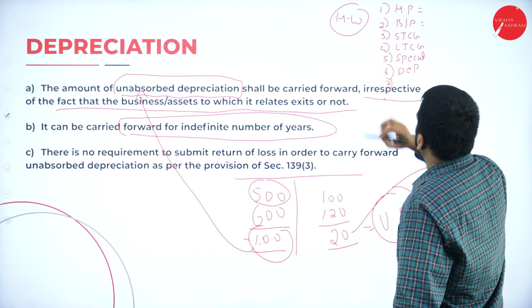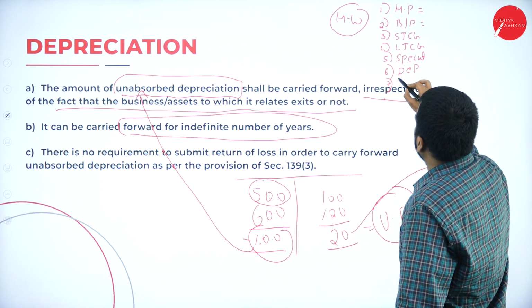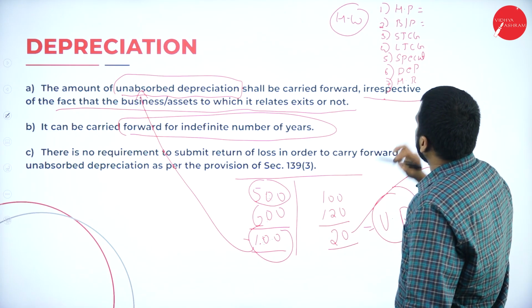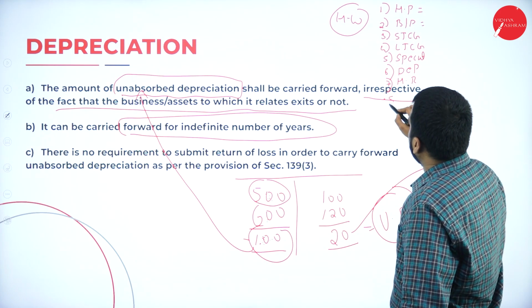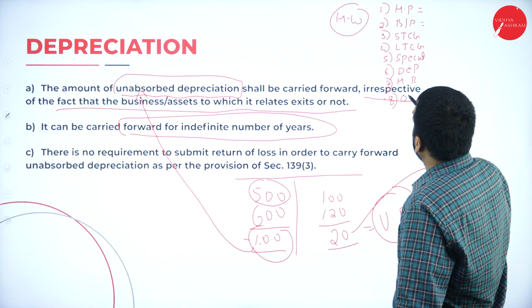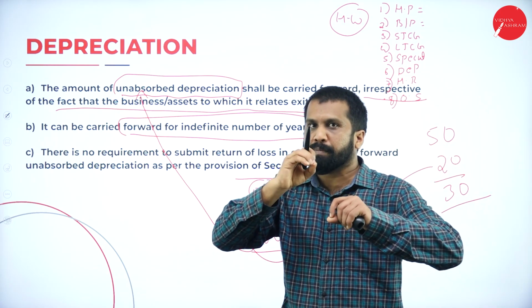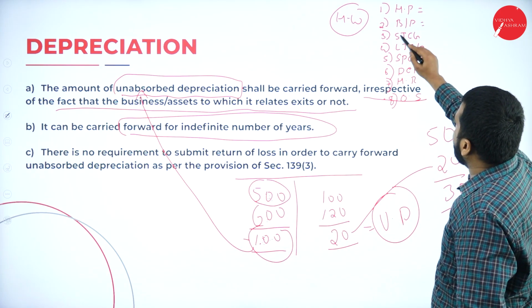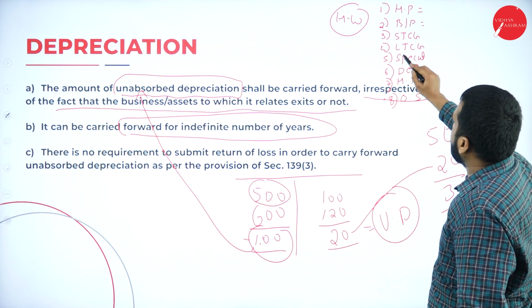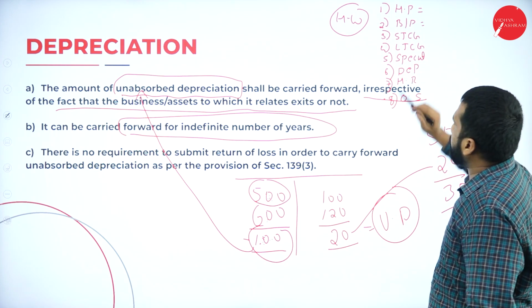And the seventh one, horse race. And I'll write an eighth one also, other source. Clear? So no need to write the full form. Just write HP, BP, STCG, LTCG, speculation.